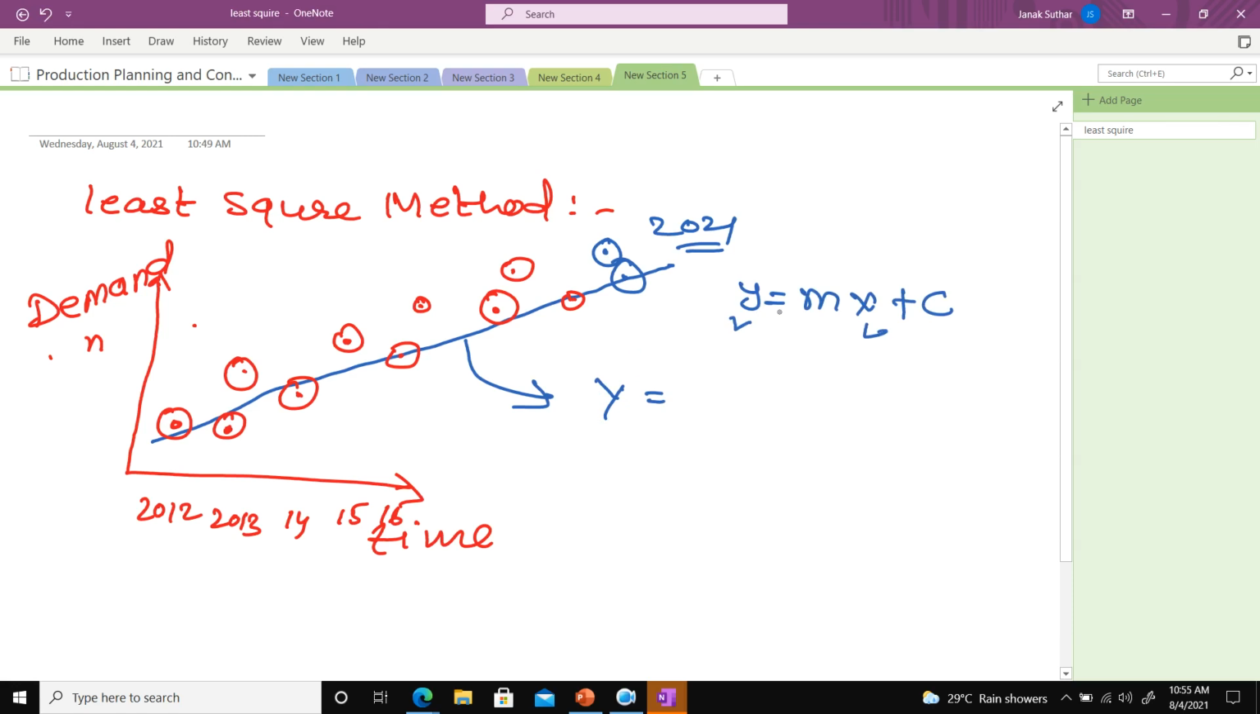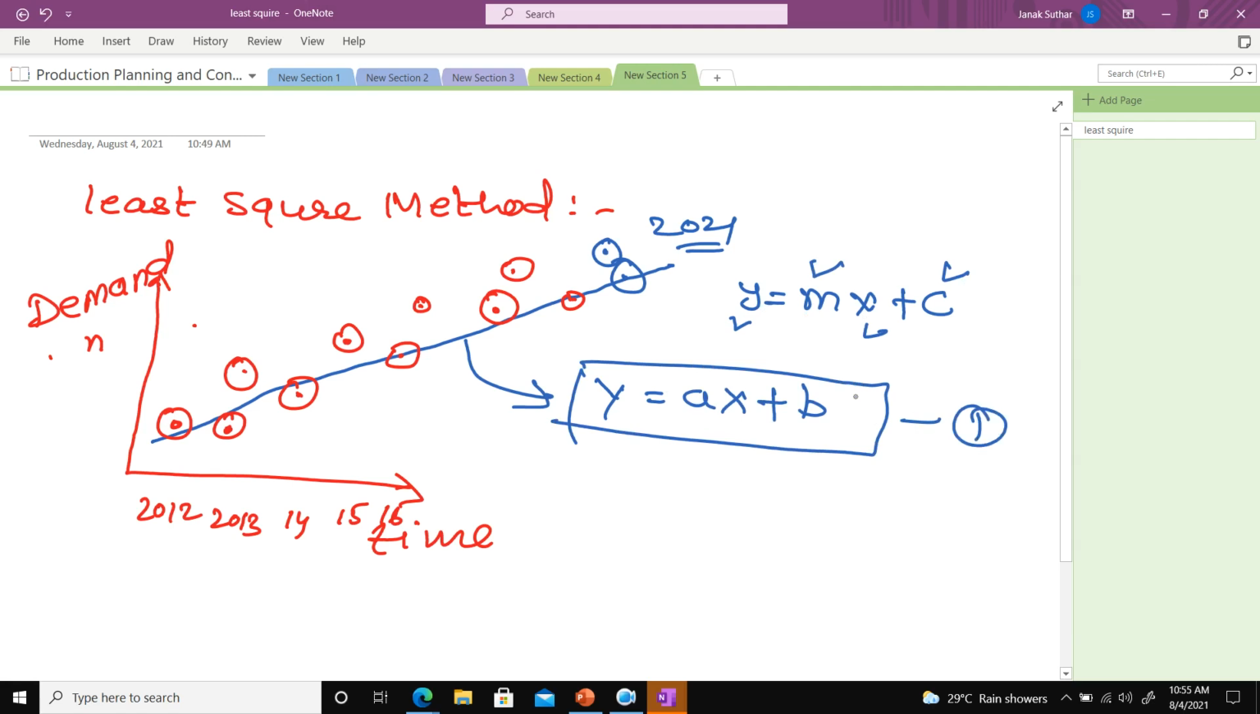Suppose you write y is equal to mx plus c. There y and x will always change. If you change these two numbers, you will get one point and you can easily draw the straight line. But m and c are always constant. So instead of m and c, I just put here ax plus b for more understanding. So y is equal to ax plus b. Can I write this particular equation as a straight line, class?